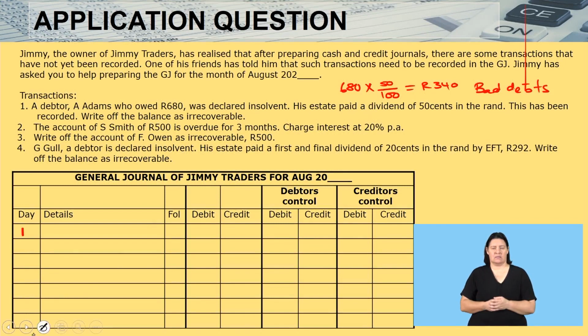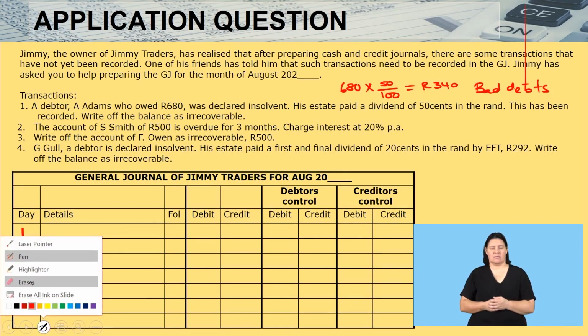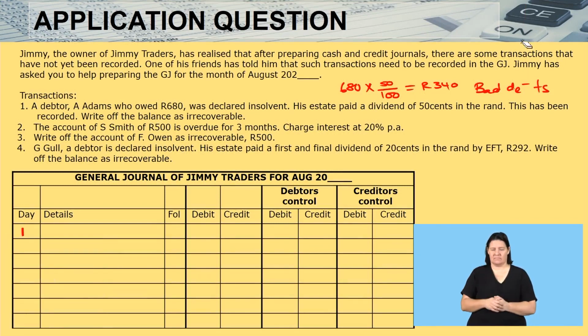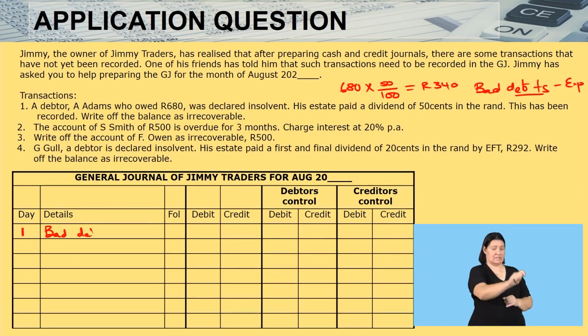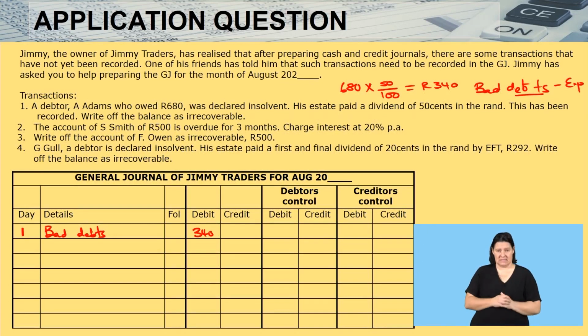Bad debts is an expense. That means it increases on the debit side. I will come here, then I will now say bad debts. On the debit side, I'm going to have my bad debt, which is 340.